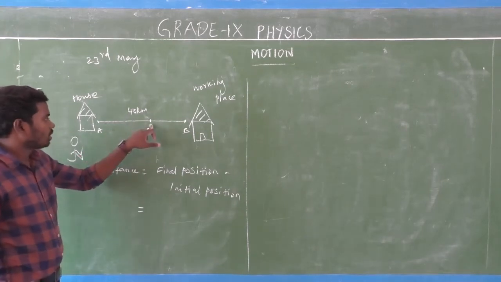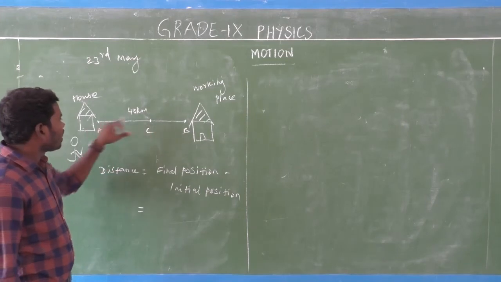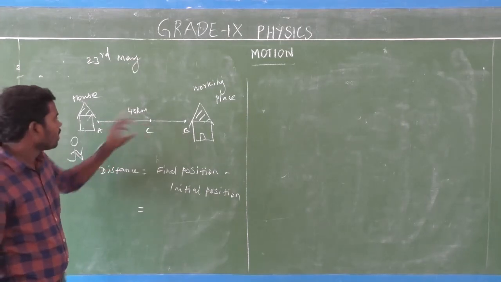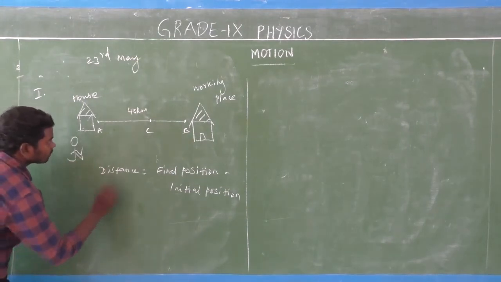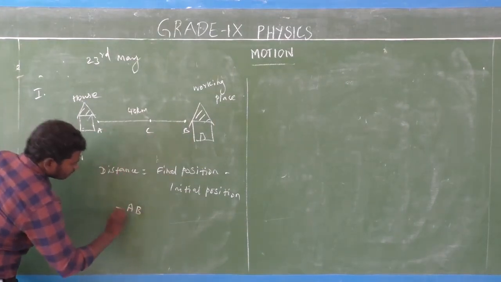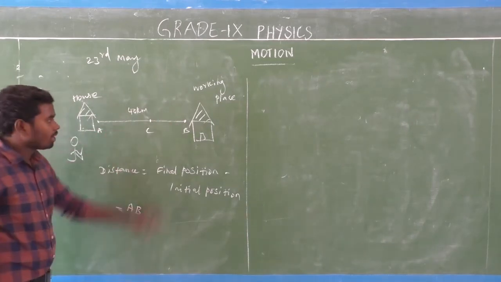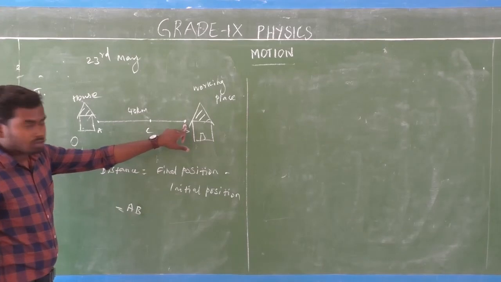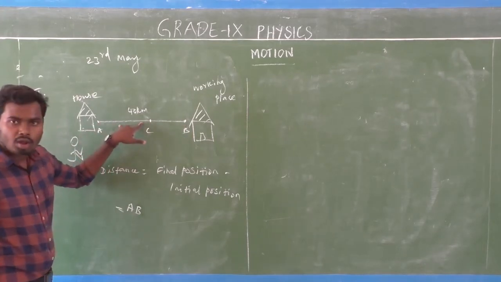So we need to calculate the AC value. The total distance AB, we know AB is equal to 40. If you subtract the BC value from AB, we can get the AC value.